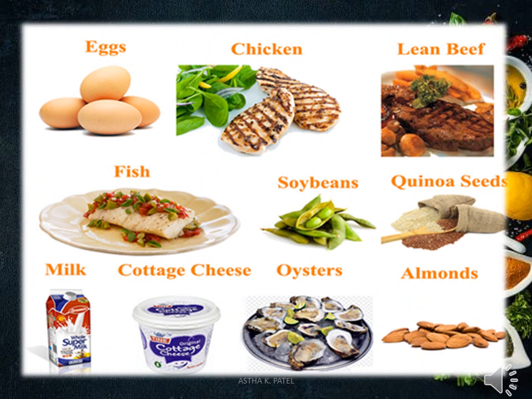So here you can see some of the food sources, or we can say the dietary sources of protein-rich foods like eggs, chicken, lean beef, fish, soya beans, quinoa seeds, milk, cottage cheese, oysters and almonds. These foods are the source of protein.